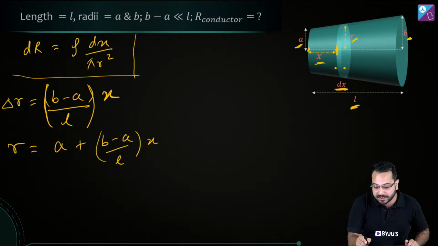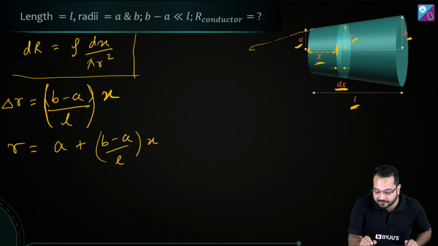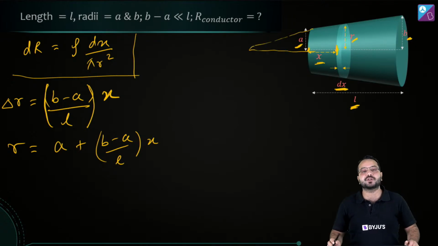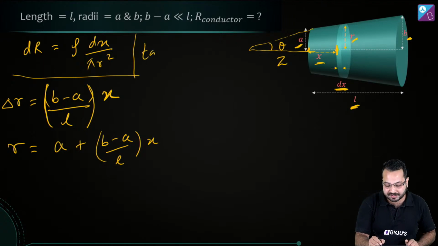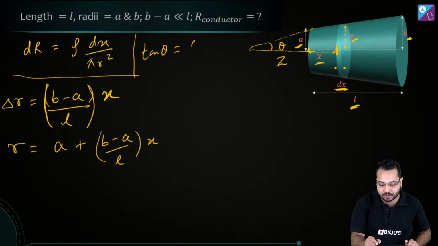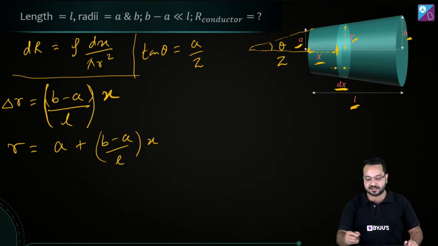There is another way you could have done it. You could have produced the line backwards, and then taken this angle theta, and written three equations. Let's say this is z. Then you could have said that tan theta is going to be equal to a by z. Can you see that in this triangle?